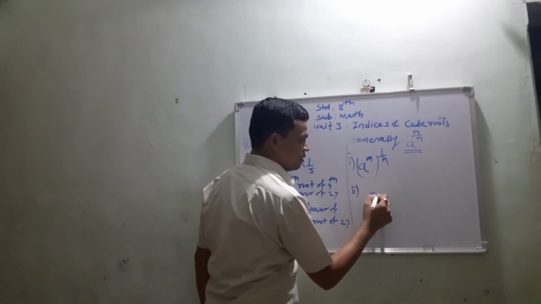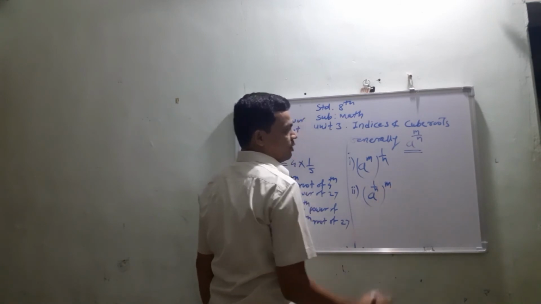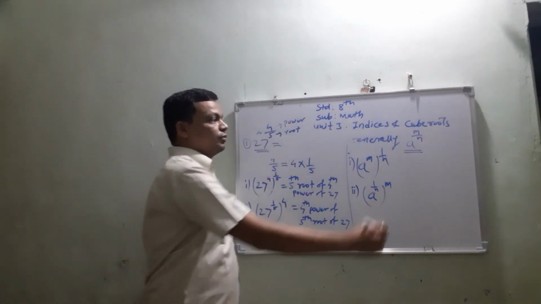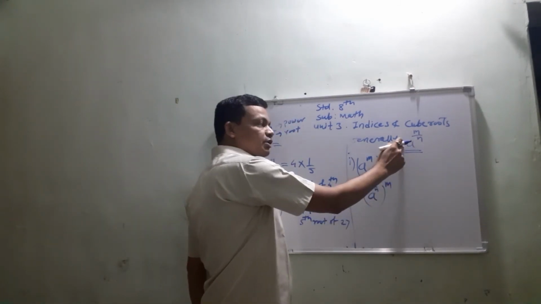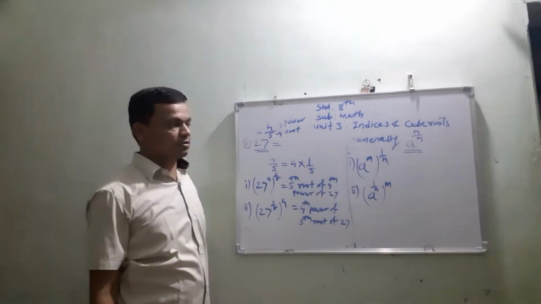That is a raised to 1 upon n, raised to m. So we can write the meaning of this number in two ways.